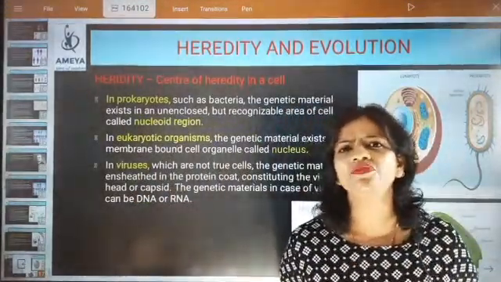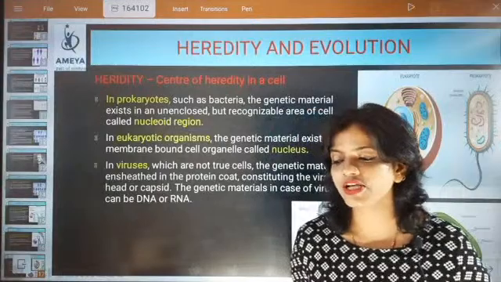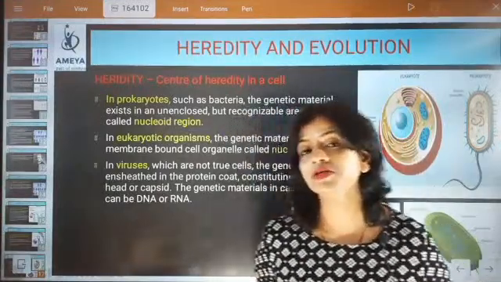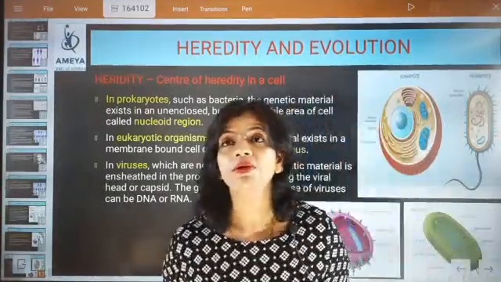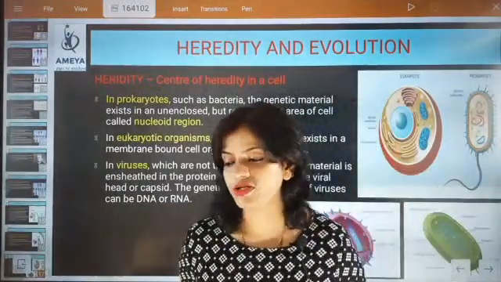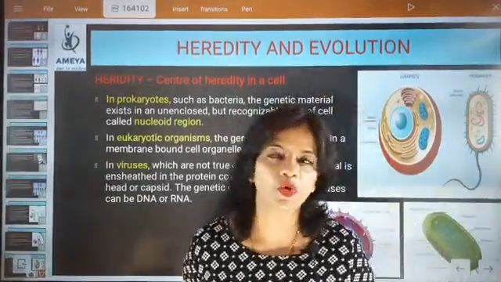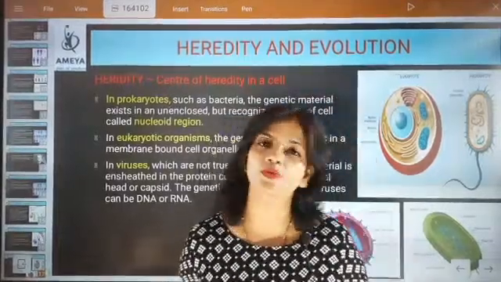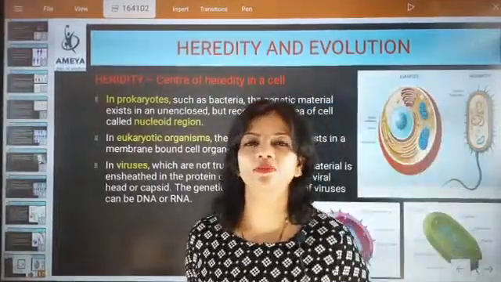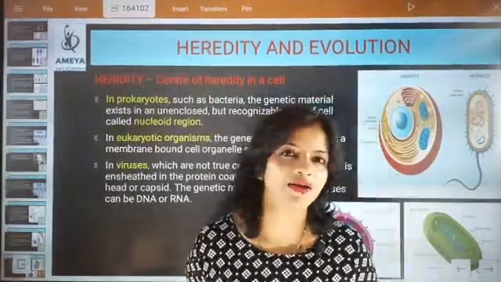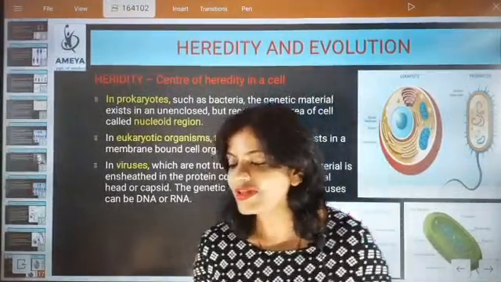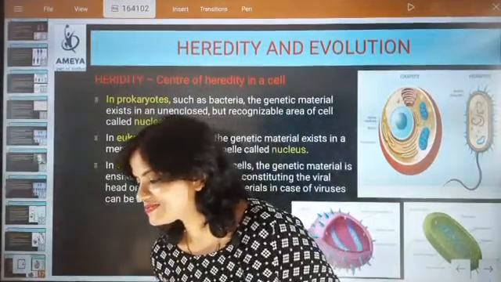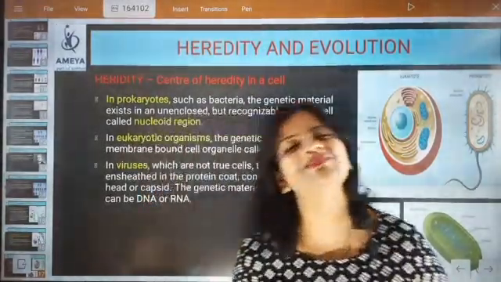Does virus believe in reproduction? Asexual or sexual reproduction? You have to answer my question. By seeing this point, what I mean to say is that virus does not believe in asexual or sexual modes of reproduction. They don't believe in making colonies with the help of asexual reproduction. It is living, but it is not.